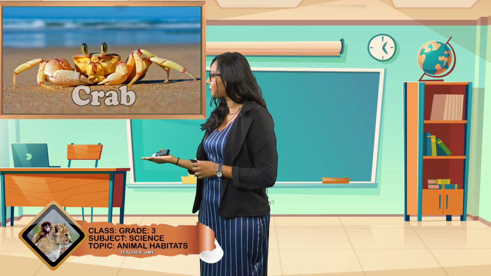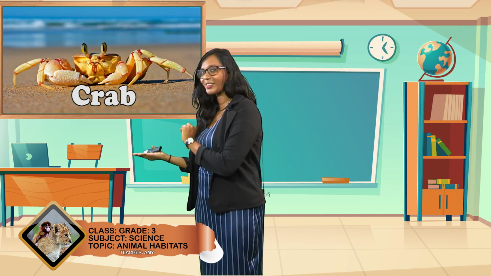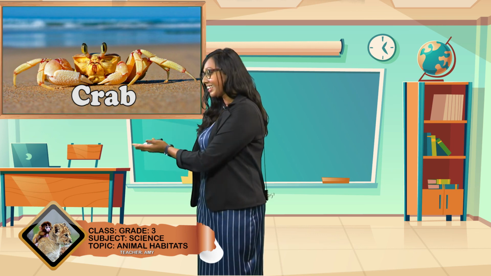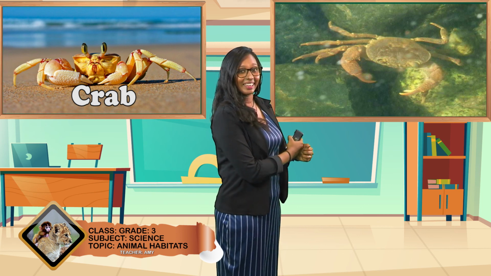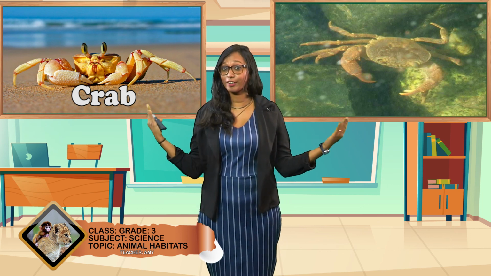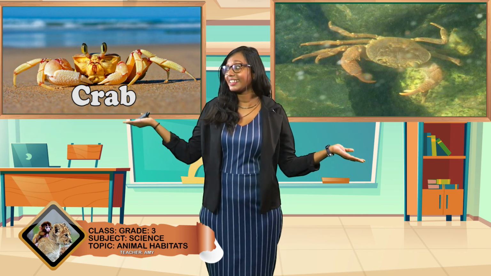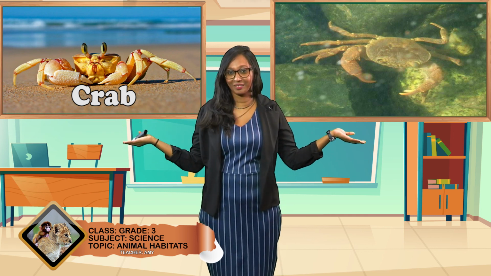We have another animal that can do that too. We have the crab. Mr. Crab can live on land and Mr. Crab can live in water. Okay, so the habitat for the crab is land and water.